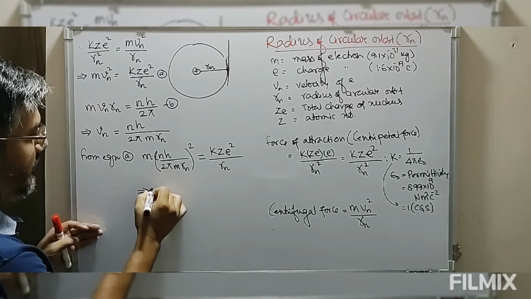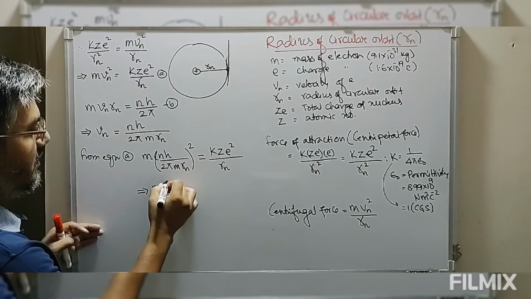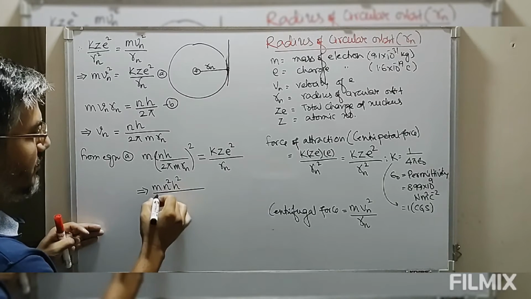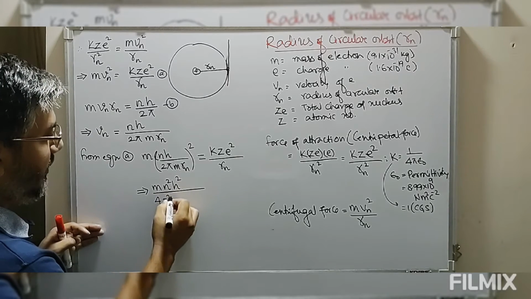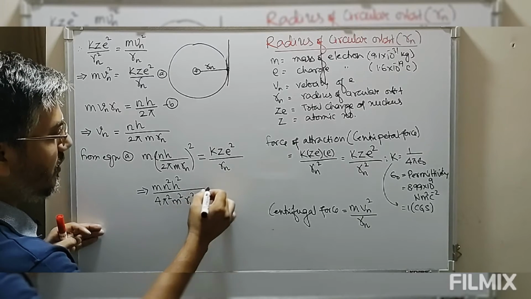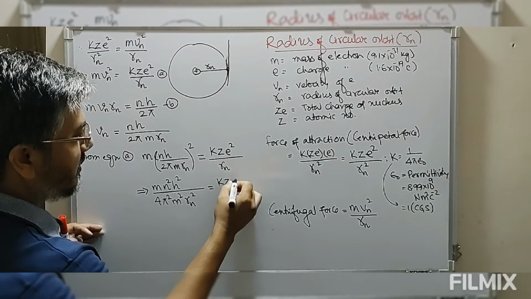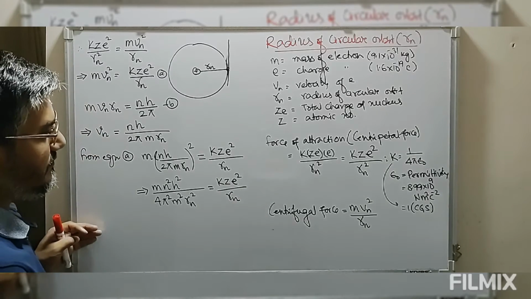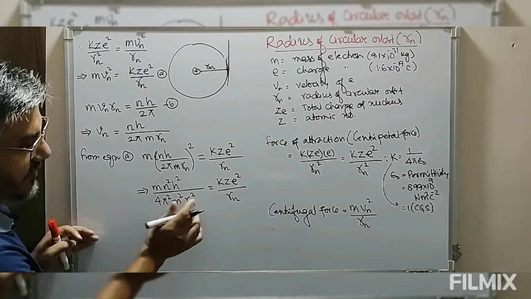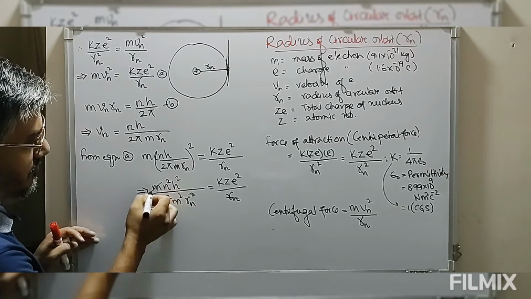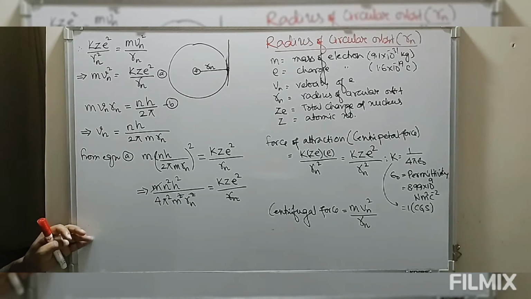So therefore look at this, we have m n square h square divided by 4 pi square m square r n square. This is equal to k z e square upon r n. So now look at this, r n. We have one r here, one r here, so we can cancel out. One mass is also cancelled out, so we have to find the value of radius.